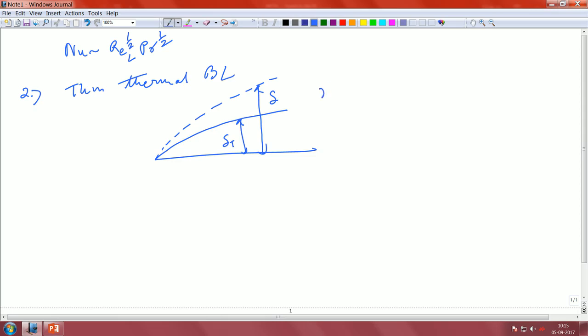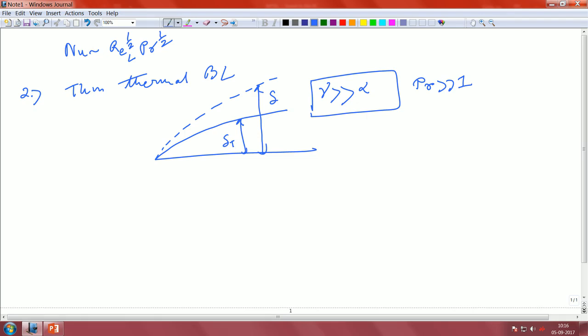In this case the kinematic viscosity is much larger than the thermal diffusivity, or in other words the Prandtl number should be greater than 1. Previously we did Prandtl number much less than 1; this is Prandtl number much greater than 1. So the thermal boundary layer is very restrictive, that means it is a very slender thermal boundary layer.